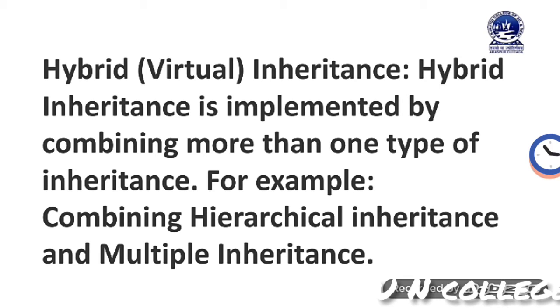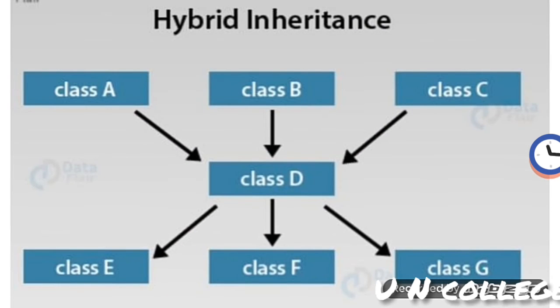Then I am going to discuss hybrid or virtual inheritance. It is very powerful. Hybrid inheritance is implemented by combining more than one type of inheritance. For example, combining multiple and multi-level, or combining hierarchical inheritance and multiple inheritance. You can see in this diagram one example of hybrid inheritance.